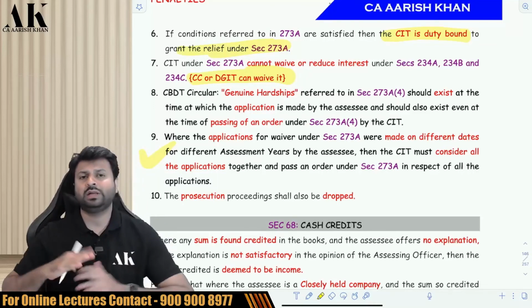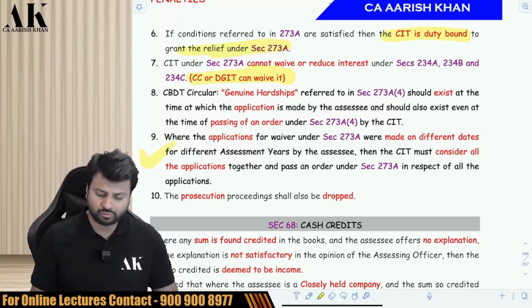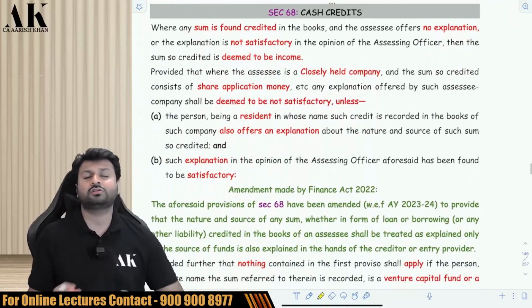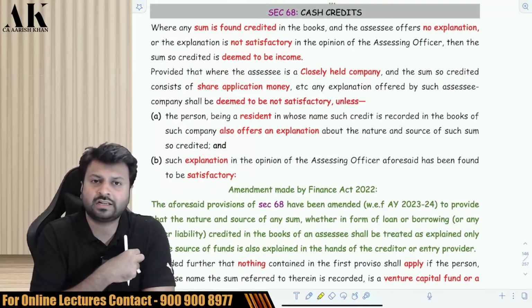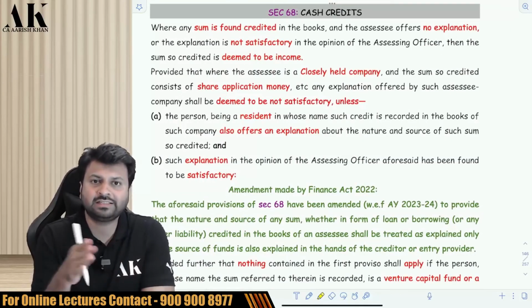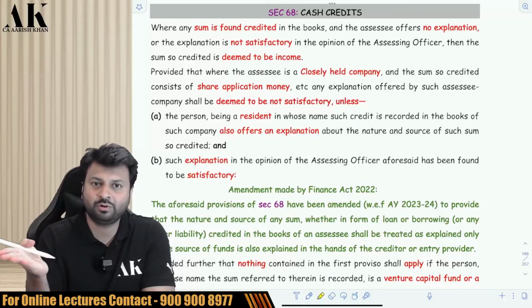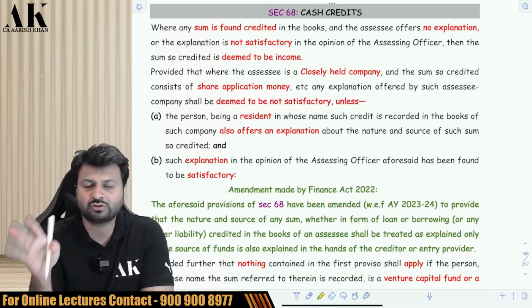Last but not least, once the penalty is waived, will prosecution also be dropped? Yes, the department says that once the penalty is waived, the department will also waive the prosecution proceedings under the income tax law. Otherwise it doesn't make sense. They are waiving your penalty and putting you in jail. What sense does it make? An assessee will say don't put me in jail, take the penalty instead. That would be much better for me. So if the penalty is waived, then the prosecution proceedings will also be waived.